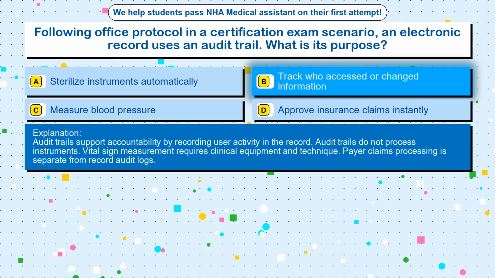Audit trails support accountability by recording user activity in the record. Audit trails do not process instruments. Vital sign measurement requires clinical equipment and technique. Payer claims processing is separate from record audit logs.